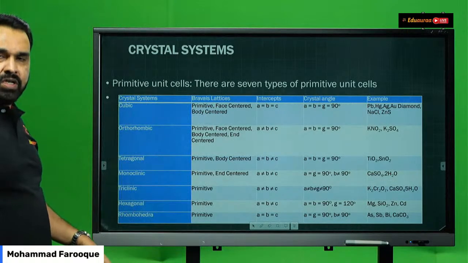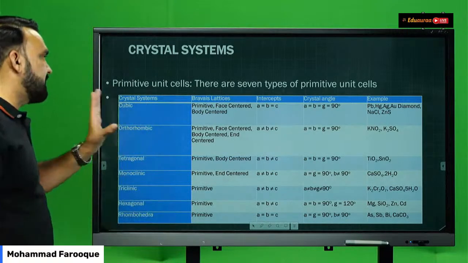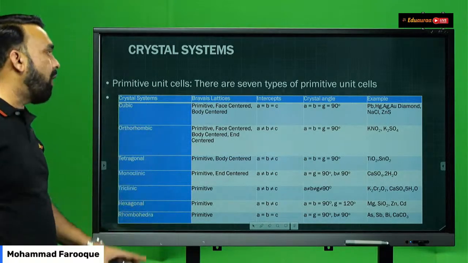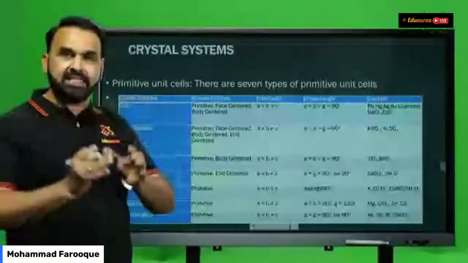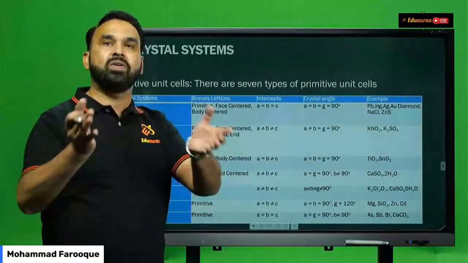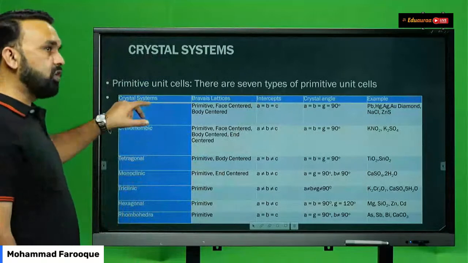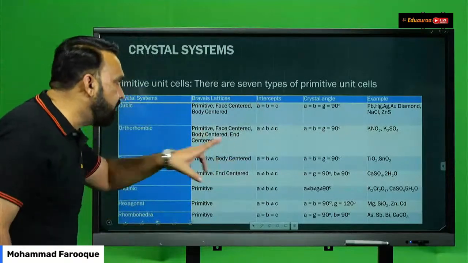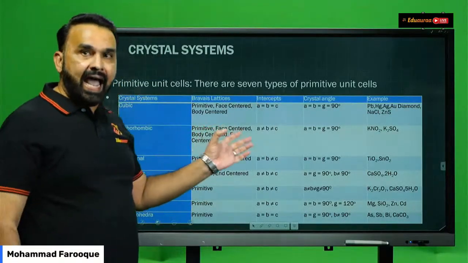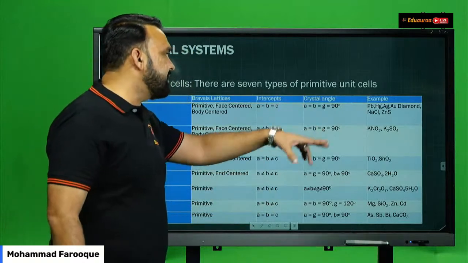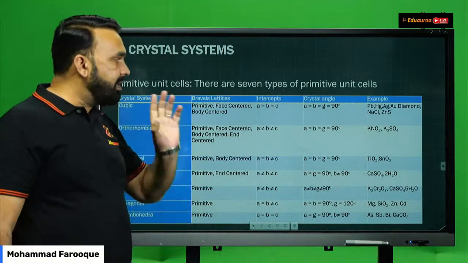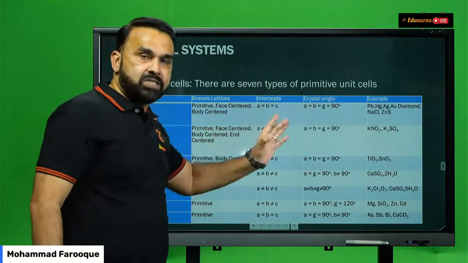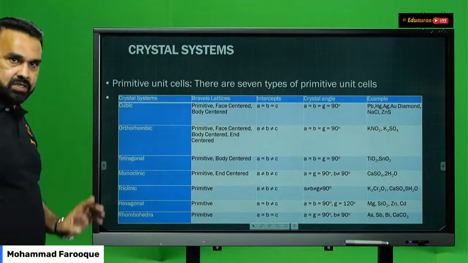So now students, you can identify the particular crystal system based upon its intercepts, that is the sides. A is equal to B is equal to C. When all the sides are equal, we say that it belongs to the cubic crystal system. Along with that, the 3 angles, alpha is equal to beta is equal to gamma is equal to 90 degrees. And you have to remember examples based on that type of crystal system.